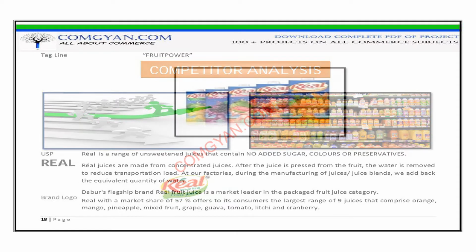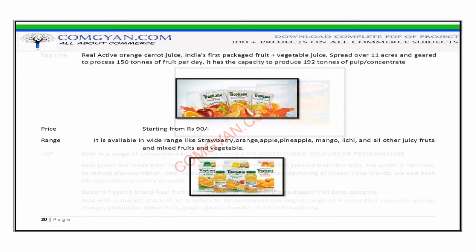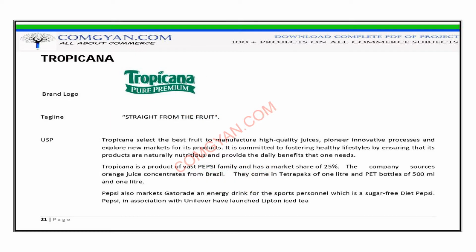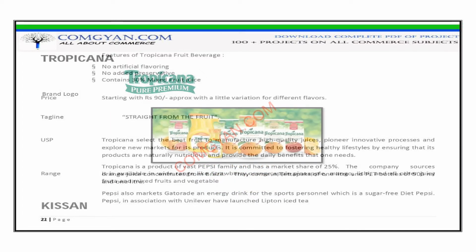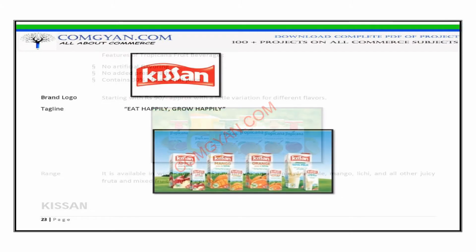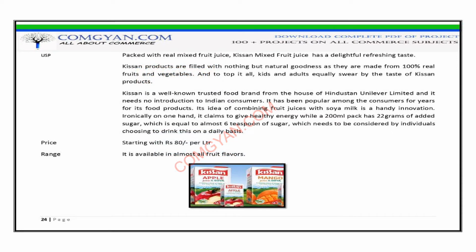Next, we have made a SWOT analysis of the product. This includes strengths and weaknesses of the juice and opportunities and threats related to it in the market. In the next section, we have highlighted the unique selling propositions, that is USP of our product, that makes it different from the other products which are already selling in the market.